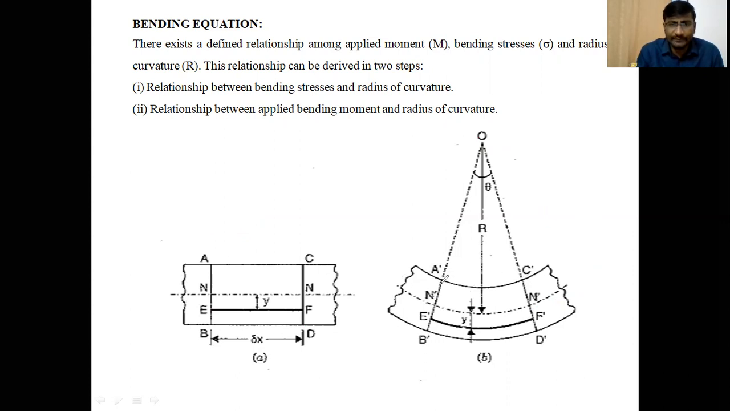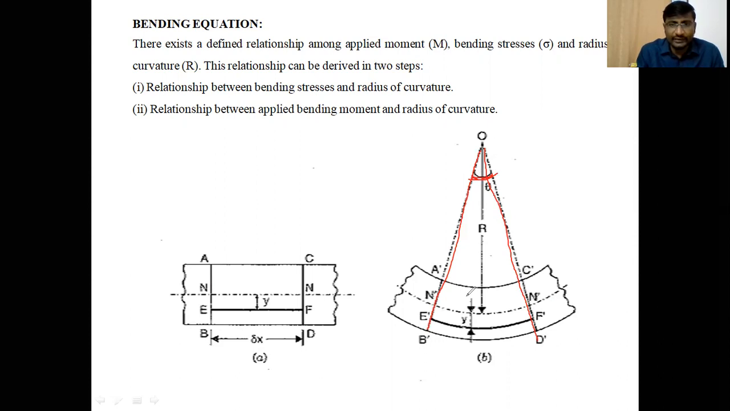While bending a beam, the planes which are initially parallel to each other are no longer parallel after bending, and subtend an angle theta at the center of curvature. So A dash B dash and C dash D dash subtend an angle theta at the center of curvature. This is one plane which rotates after bending, and this is another plane, C dash D dash, which is also rotated after bending.